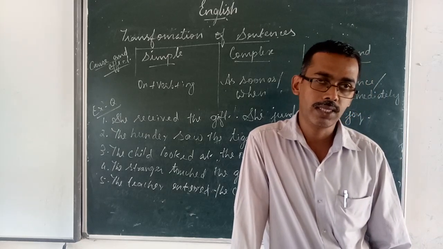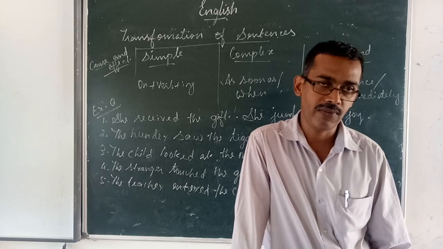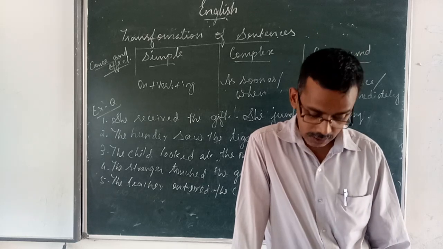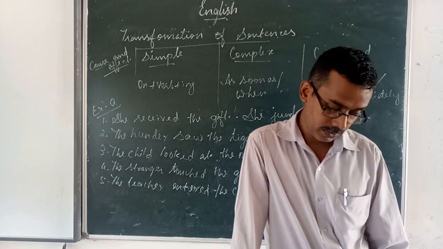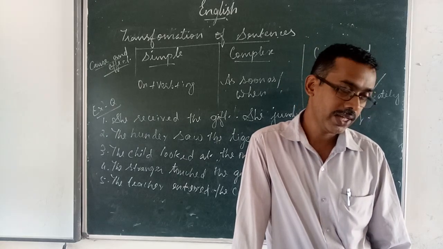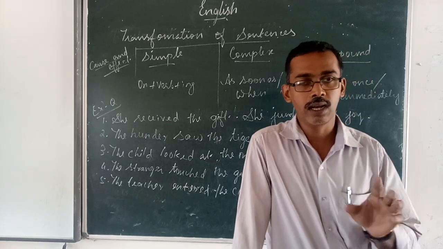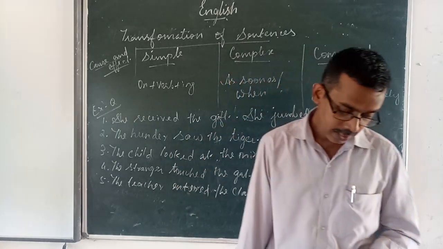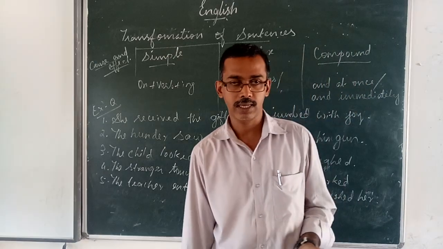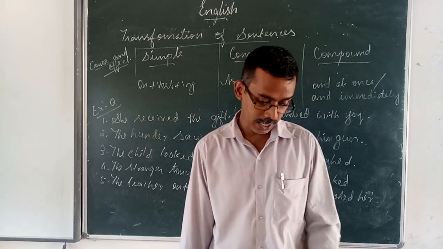And how to change to complex sentence? You have to remove the phrase and due to, and you have to use as, since, or because. As it rained heavily, the match was cancelled.